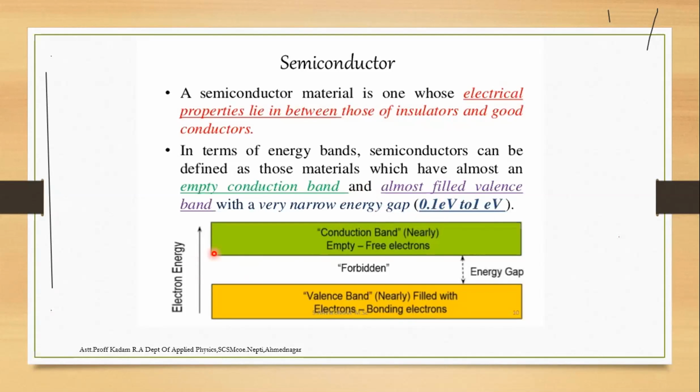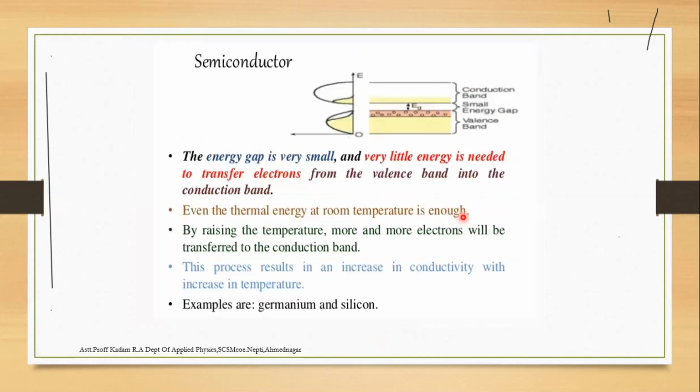The diagram shows electron energy against distance: the conduction band with empty free electrons, and the valence band nearly filled with electrons. The energy gap is very small, approximately 0.1 to 1 electron volt, so very little energy is needed to transfer an electron from the valence band into the conduction band.